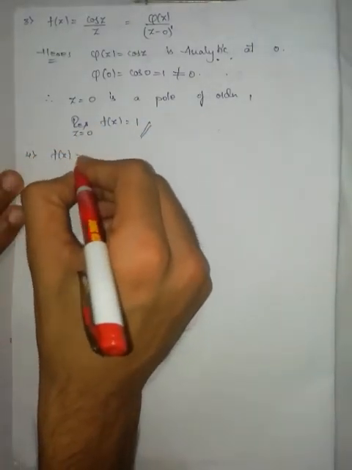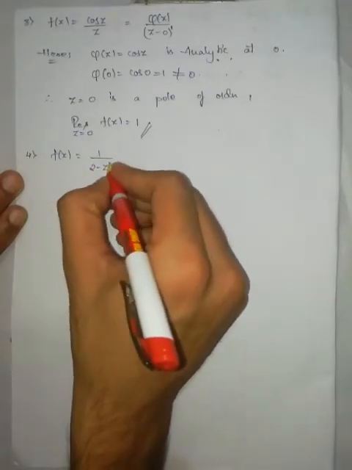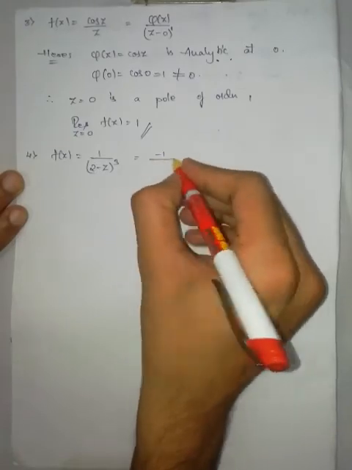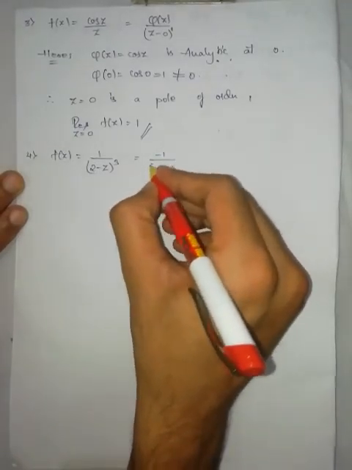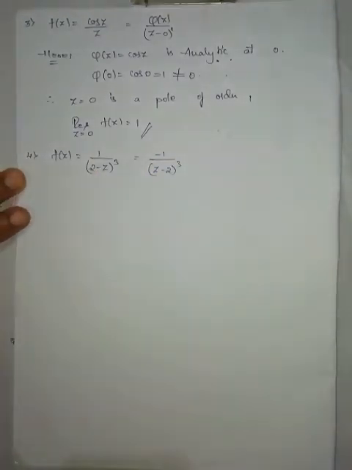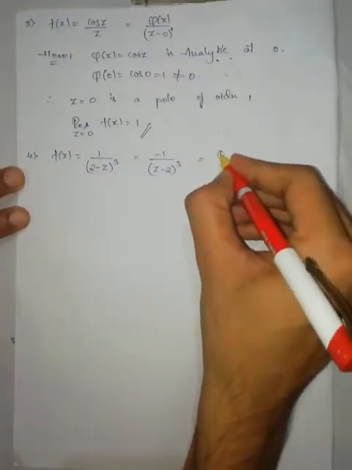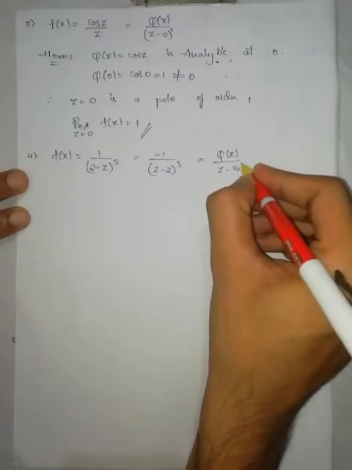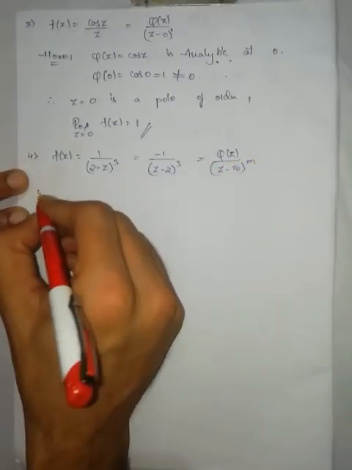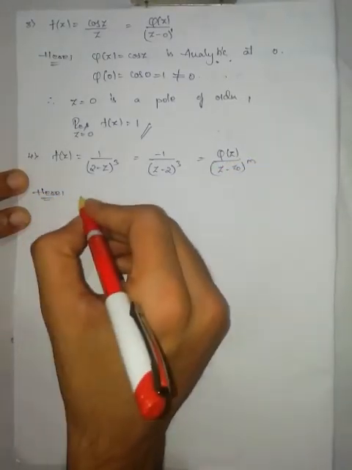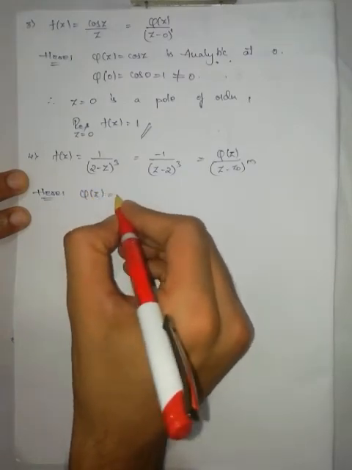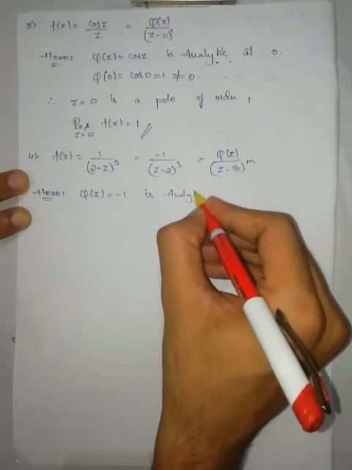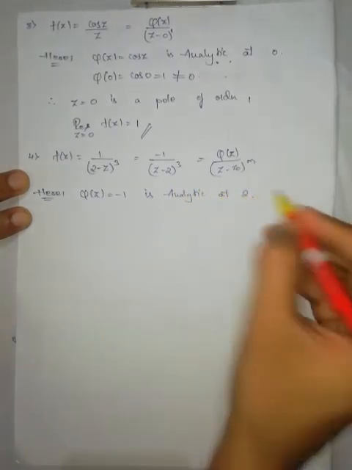Next, fourth one. f of z is equal to 1 by 2 minus z whole cube. This can be written as minus 1 by z minus 2 whole cube; I just took minus common. Now it is in the form of phi of z by z minus z naught to the power of m. Here, what is phi of z? Minus 1, a constant function that is analytic everywhere, at 2 as well.